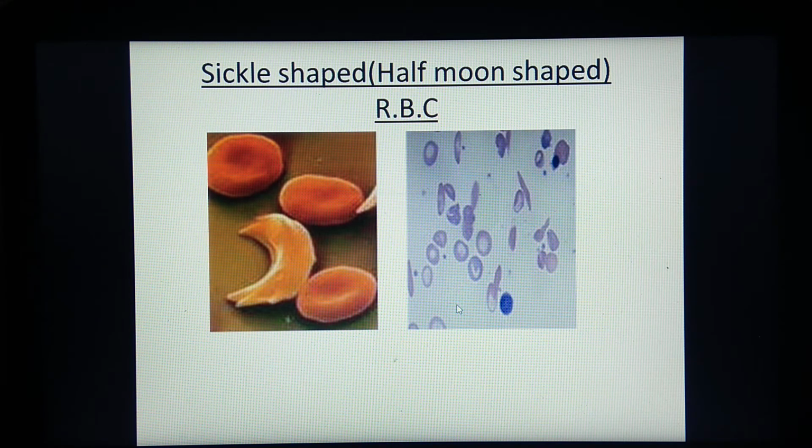One example of pleiotropism is sickle-shaped, that is half-moon, RBCs. You can see here the normal RBCs, which are circular biconcave structures, and this one is the abnormal red blood cell, which is sickle shaped, half-moon shaped. Here also these long cells are visible, which are the sickle-celled RBCs, and the circular ones are the normal RBCs. So this is an example of pleiotropism.